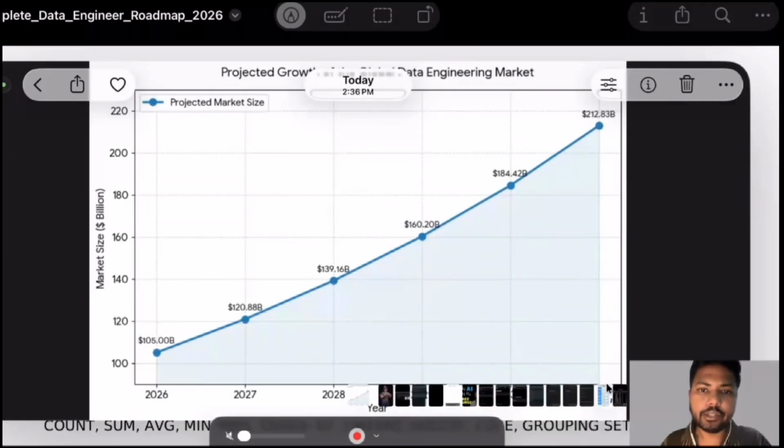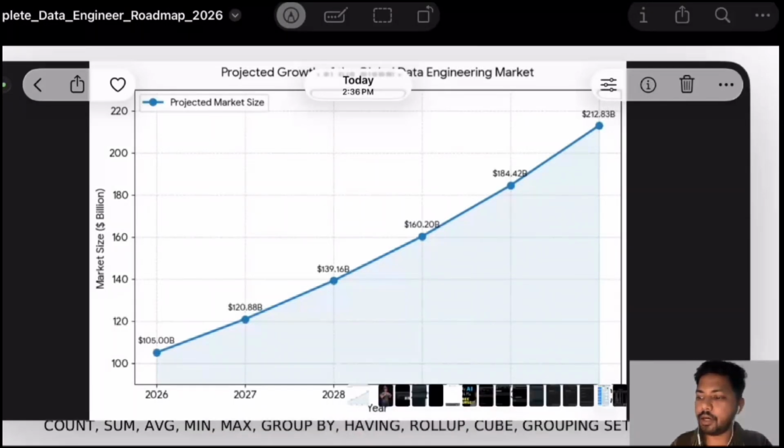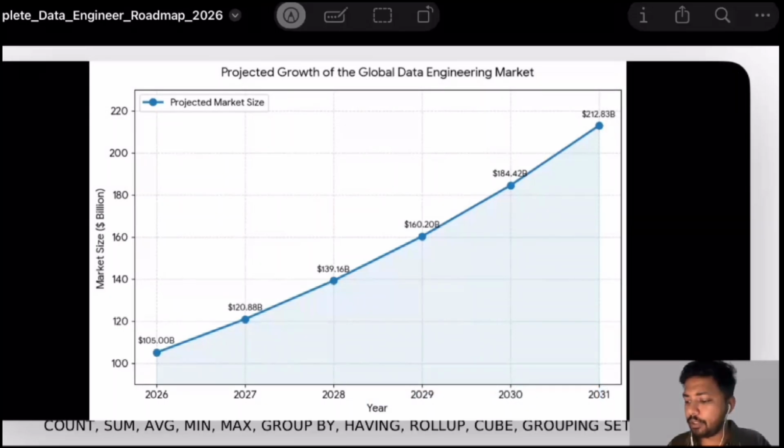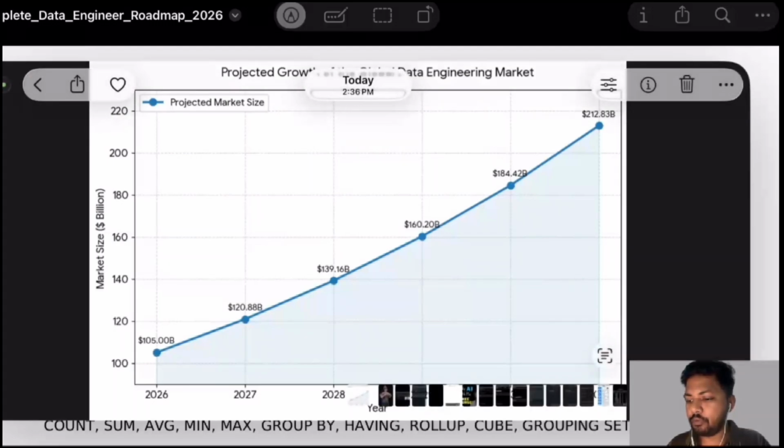As the demand for AI is growing, simultaneously the demand for data engineering is also growing. Right now, you can see that the data engineering market is around $1.5 billion, but by 2031 it will be around double. It will be around 212.83 billion dollars. So demand is going to increase a lot for data engineering. So let's see the roadmap for data engineering.